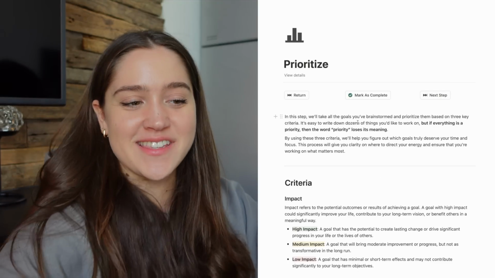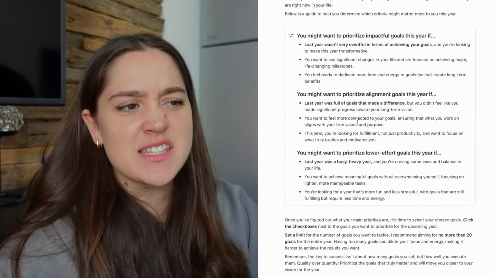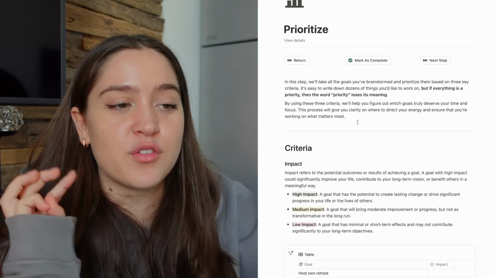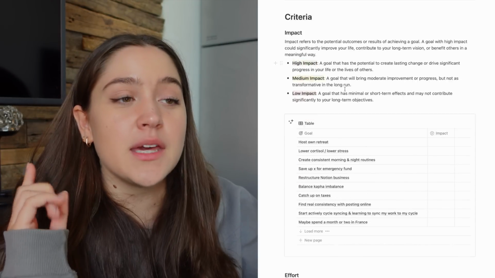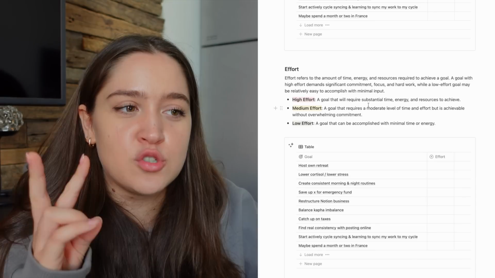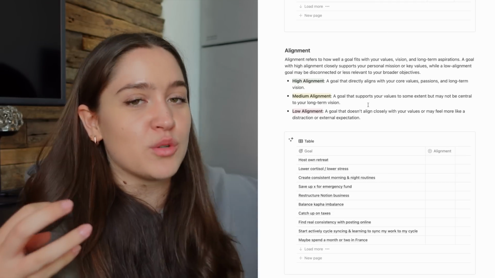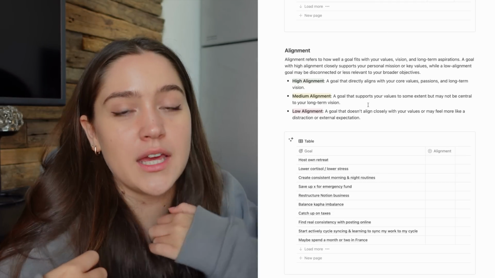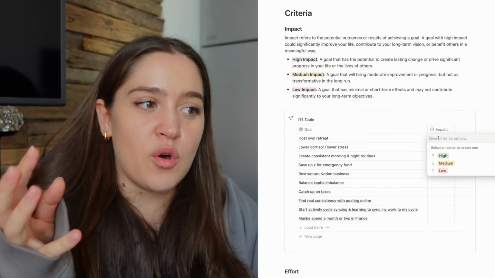Okay, so moving on to our next step, we have prioritize. This is actually my favorite page that I've made out of all of these. It's very extensive. There's a lot to it. We have 3 criteria that we're going to be judging each goal by. We have the impact that that goal makes on our life, the effort that it takes to work on that goal, and also how aligned it is to your long-term vision, what you want for yourself in the far future.